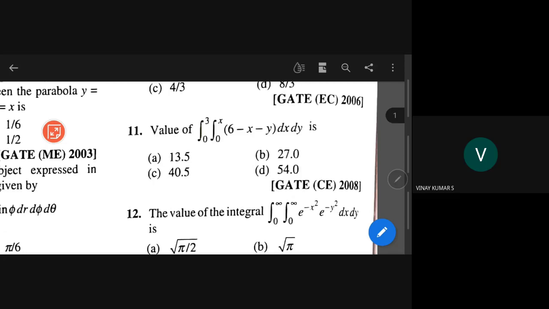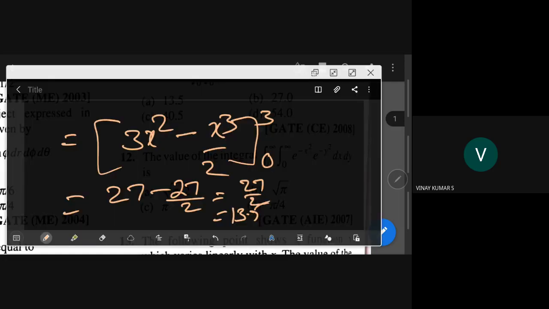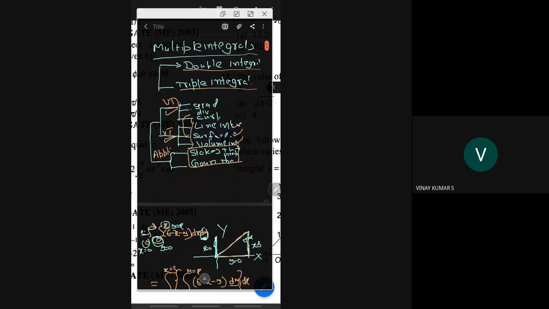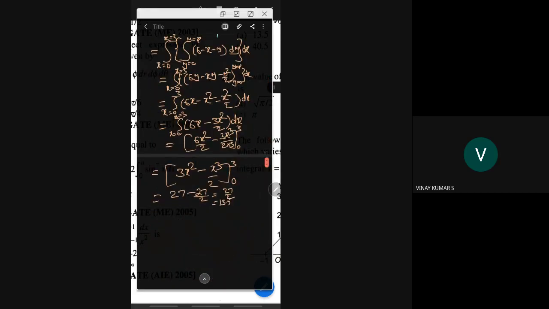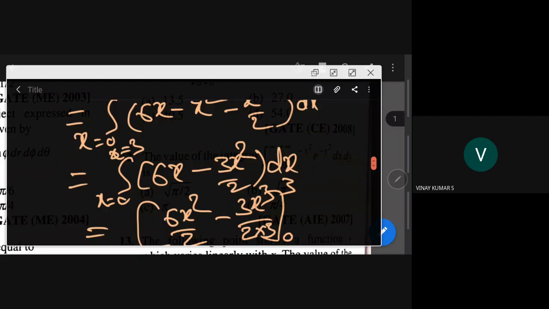Now go to the 12th question. I hope you have seen this. So this is how we have done this problem. Now we go to the next problem.